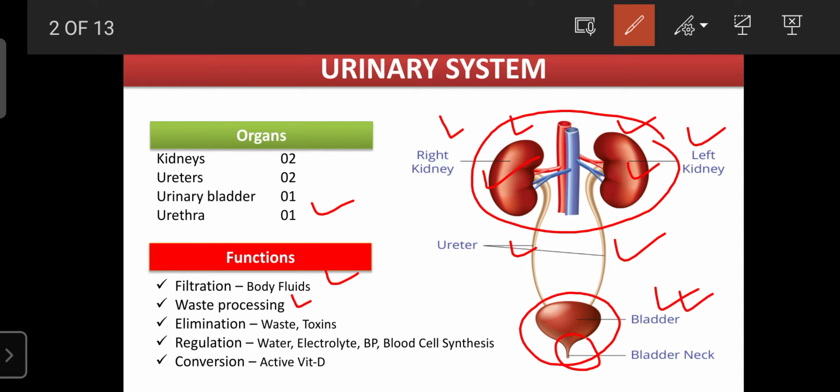If it fails, then wastes accumulate. They create problems in the organs and in the normal functions of all the organs, which day by day decrease. Finally, multi-organ failure can occur due to failure of the removal of toxic substances from the body. The next function is the elimination of toxins and waste. The kidney is involved in the elimination of toxins like urea, uric acid, creatinine, hippuric acid, and ammonia. Many others are there, and they are excreted. Even the drug metabolites.